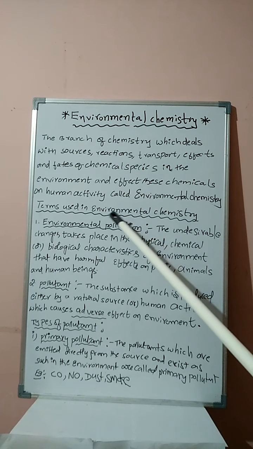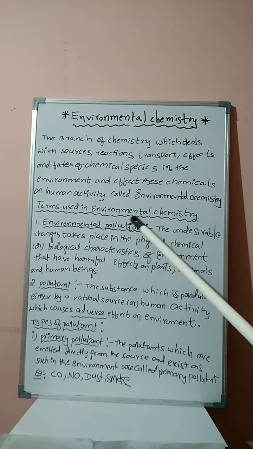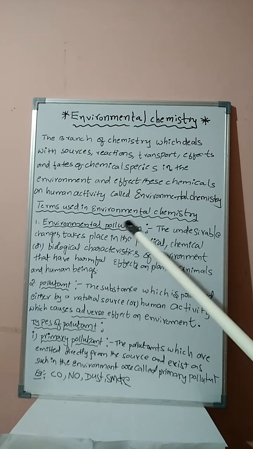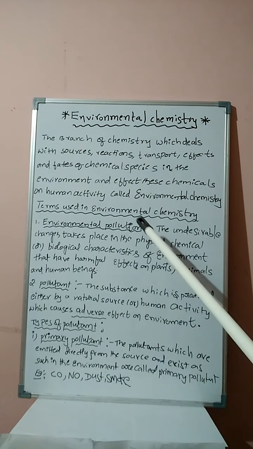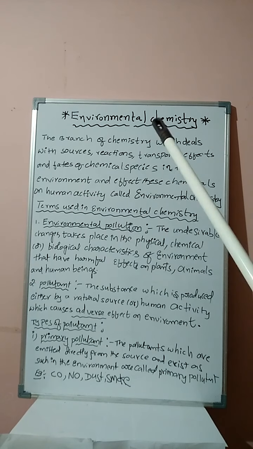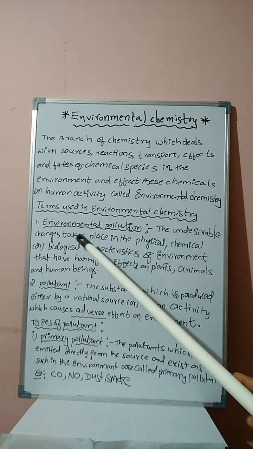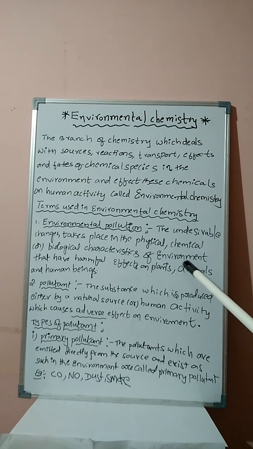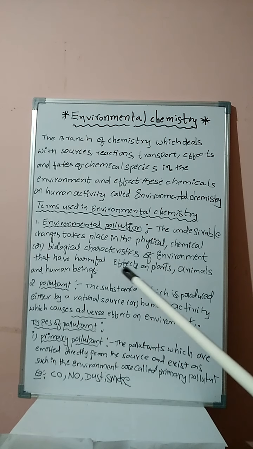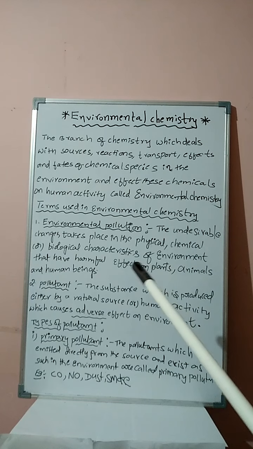We know that pollution means undesirable changes in the environment. Bad changes in the environment are known as pollution. We are using water pollution, soil pollution. Thus pollution means undesirable changes in the environment. The definition is as follows: the undesirable changes that take place in the physical, chemical and biological characteristics of the environment that have harmful effects on plants, animals and human beings are known as environmental pollution.